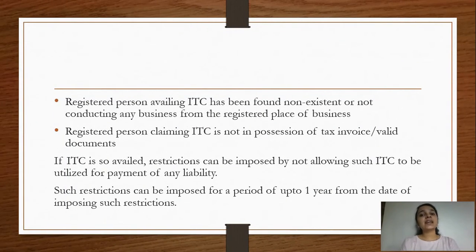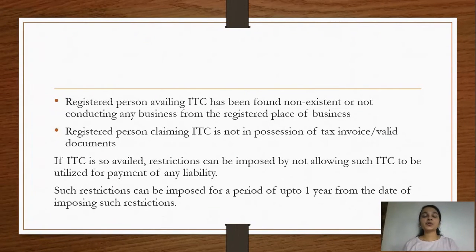And when do we say that ITC has been utilized? We say ITC has been utilized when we are using it for reduction in the output tax liability, or rather when at the time of payment we are making this adjustment of ITC and then paying the residual amount from the total output tax liability. So for the ITC which has been availed, the restrictions are imposed by not allowing the person to use that particular input tax credit for the purpose of payment of any output tax liability. So this is one new insertion which has come up in the form of Rule 86A.